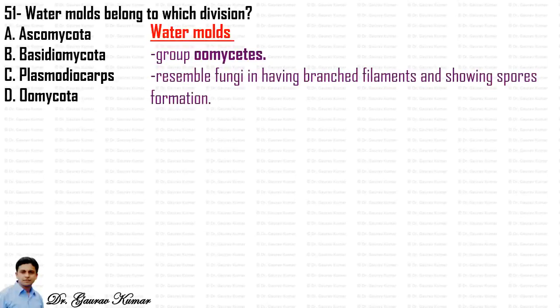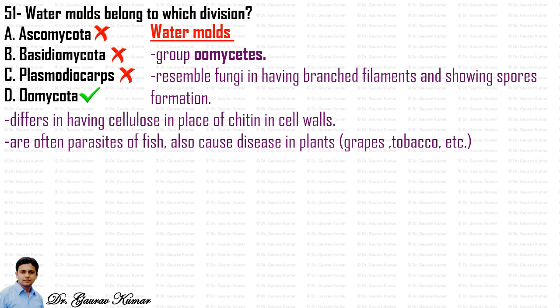Next question: water molds belong to which division? I have already given the explanation on the right hand side. Water molds belong to the group Oomycetes and they resemble fungi in having branched filaments and showing spore formation. So the answer to this question will be D, that is Oomycota. However, water molds differ from fungi in having cellulose in place of chitin in cell walls, and they are often parasites of fish, and also cause diseases in plants such as grapes, tobacco, etc.